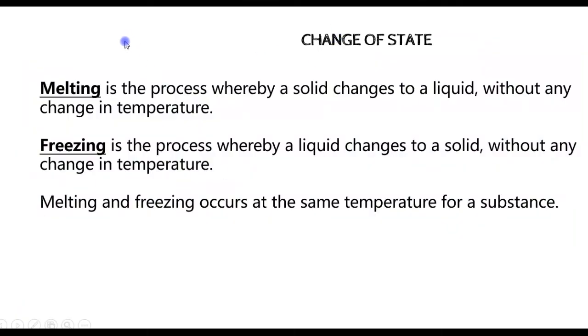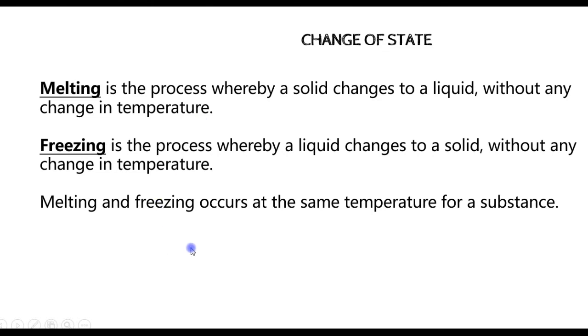A solid can change to a liquid by a process called melting, or a liquid can change to a solid by a process called freezing. Melting is a process whereby a solid changes to a liquid without any change in temperature. And freezing is a process whereby a liquid changes to a solid without any change in temperature. It's important to mention that the two processes occur without any change in temperature.